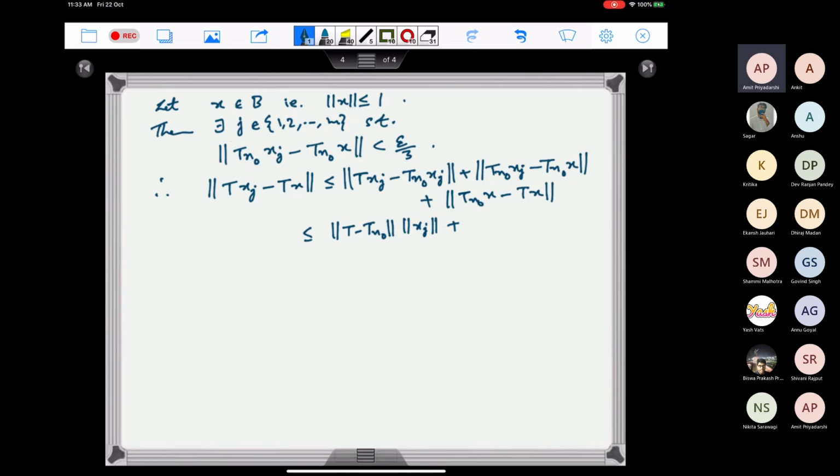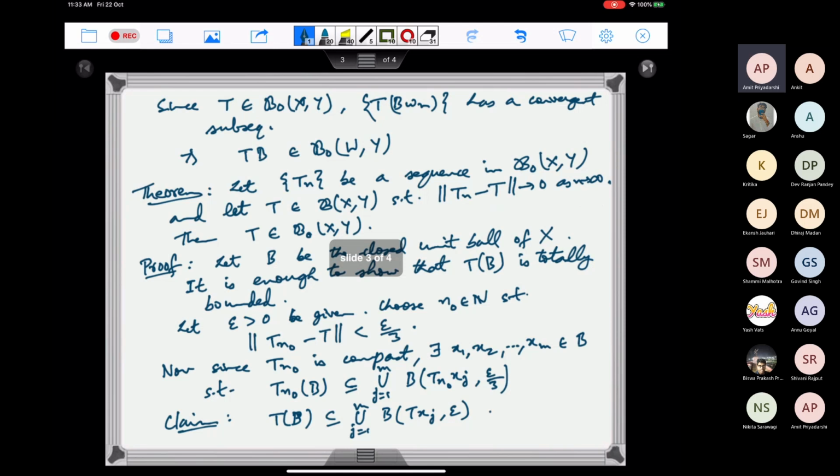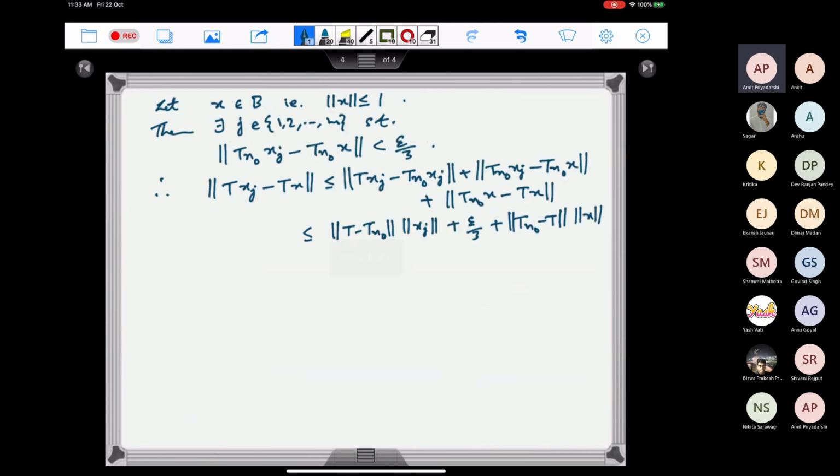The other one, T_n0 of x_j minus T_n0 of x, we know is less than epsilon by 3, and the last one is again the norm of T_n0 minus T times the norm of x. We know that the norm of T_n0 minus T is less than epsilon by 3; we chose this n0 such that this is true. The norm of x_j is in the unit ball, so it is less than or equal to 1, and the norm of x is also less than or equal to 1.